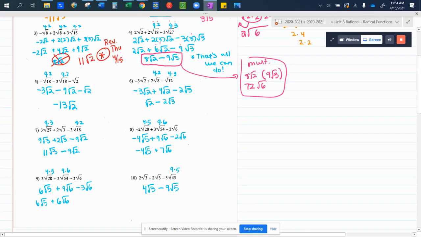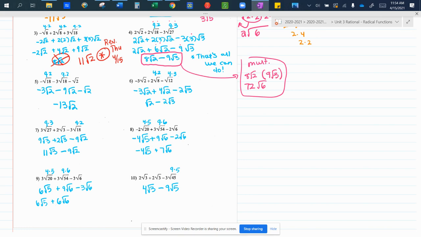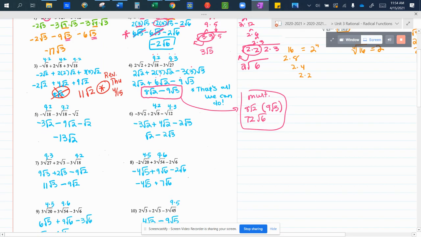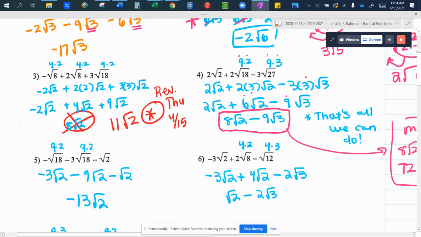Now let's go through and talk about. All right, so first thing I want to talk about is on number 3, I made a silly mistake. Number 3 is not 8 root 2, it is 11 root 2, because 2 plus 9 is 11, not 8. Because we have negative 2 and positive 4 gives me 2 root 2. 2 root 2 plus 9 root 2 is 11. Question? Remind me in a little bit.